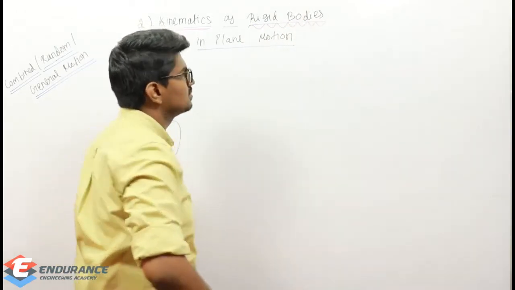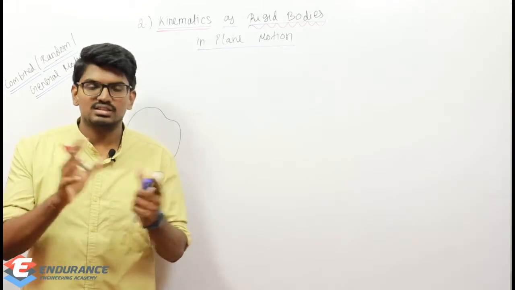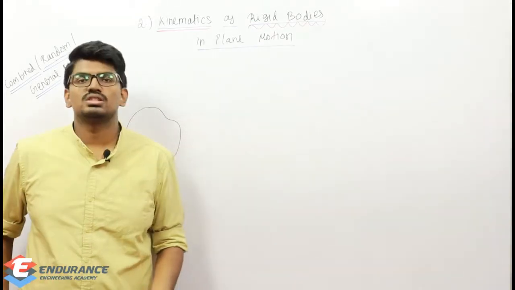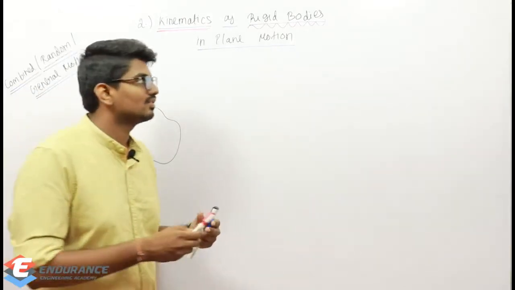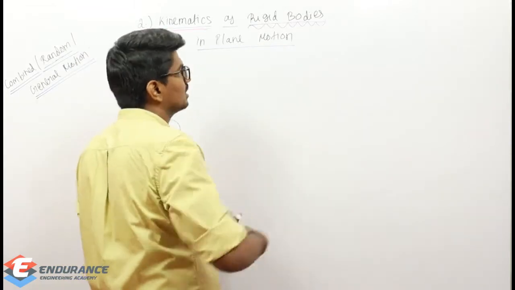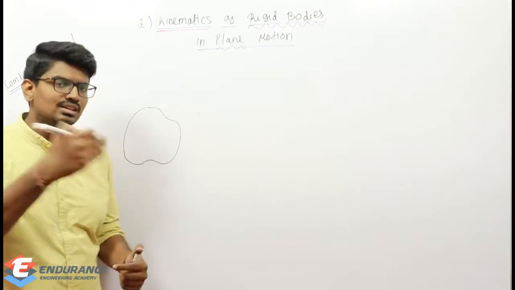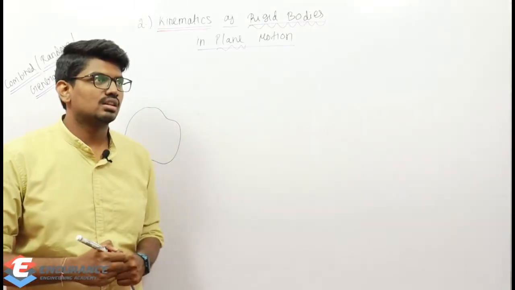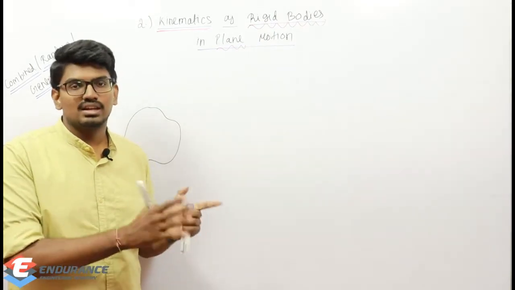Okay, we already know what is meant by rigid body. If I take any 2 points in a body and the distance between those 2 points doesn't change, even after applying different amounts of forces, I can treat that body as a rigid body. And in plane motion, again, we are considering the rigid body to be in a plane only. So that is two-dimensional only. There is no third dimension perpendicular to the board, right? So the motion will happen in a single plane only.